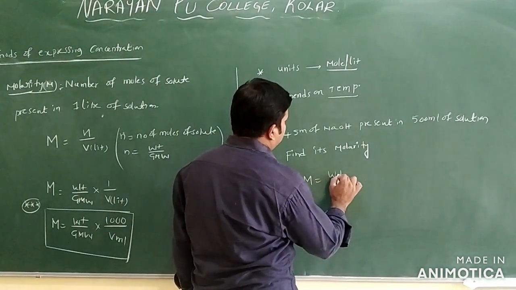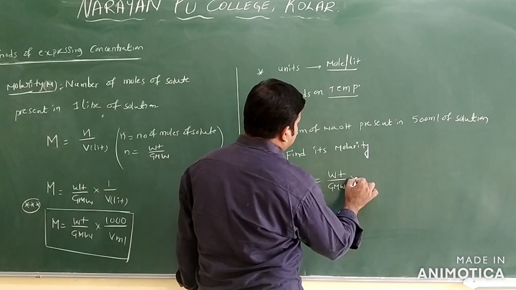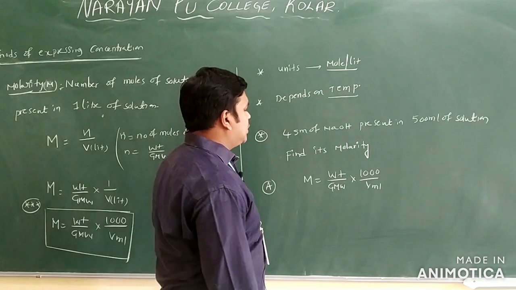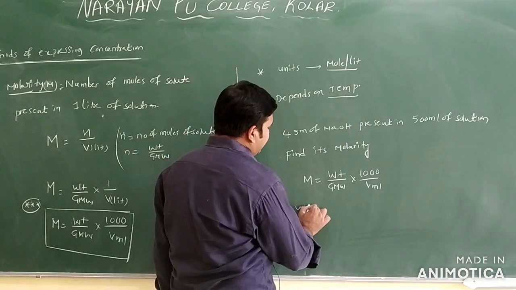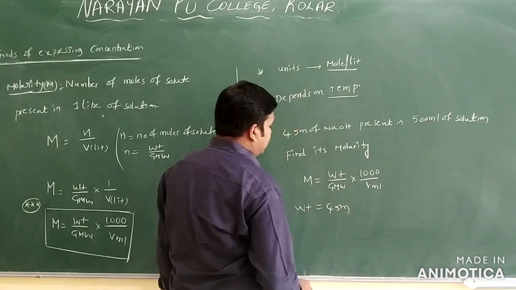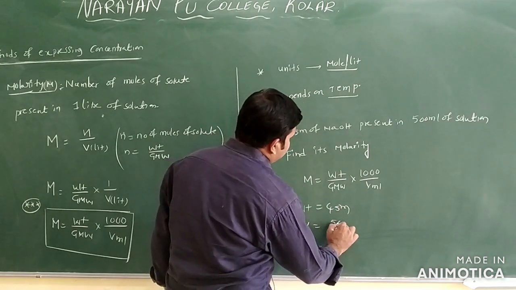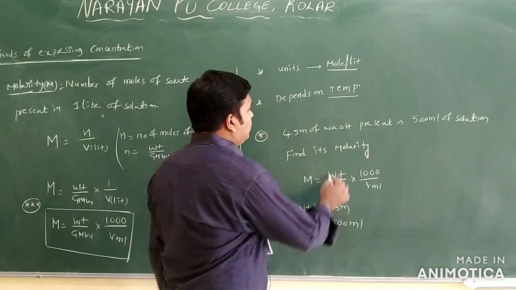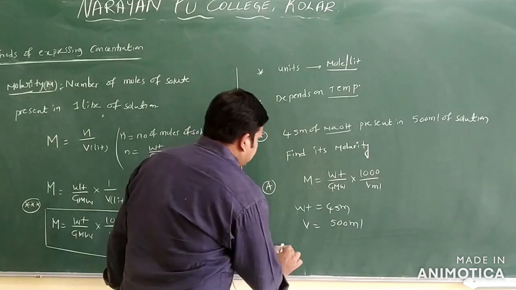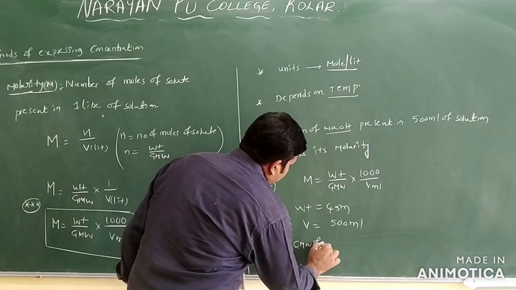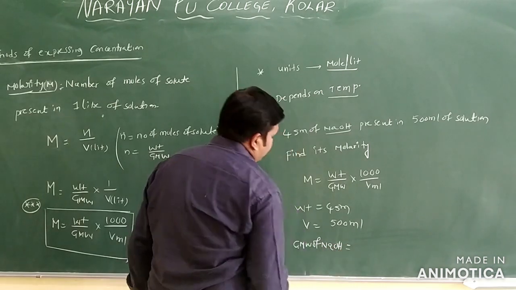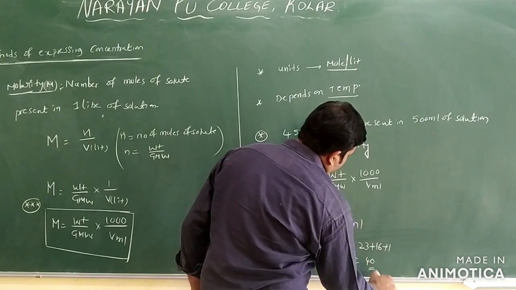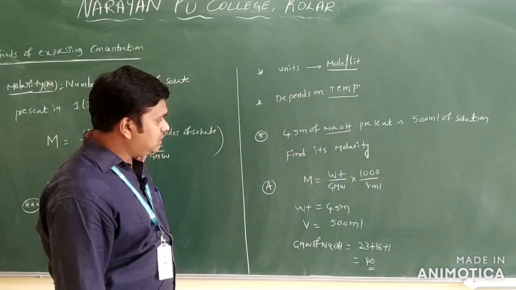Molarity M is equal to weight by gram molecular weight into 1000 by V in ml only. Clear? Now here, what is the weight given? 4 grams, and the volume given is 500 ml. Now we want to find the gram molecular weight of NaOH. Sodium 23, oxygen 16 and hydrogen 1. The total is 40, the gram molecular weight of sodium hydroxide.